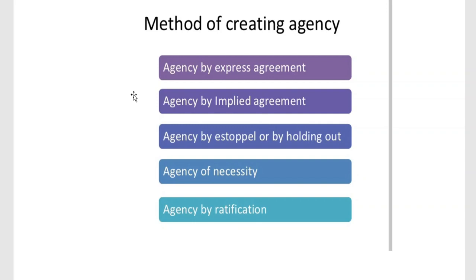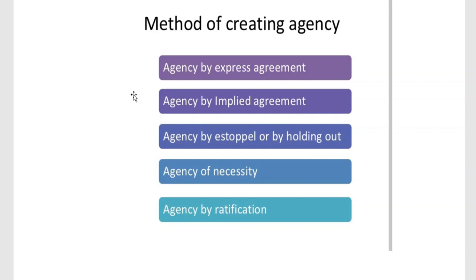With regard to the principles of agency, under principles of agency we have to discuss one maxim, that is qui facit per alium facit per se. That means he who does an act through another does it by himself. It means that the acts of an agent are deemed to be the acts of the principal. We have to discuss this aspect.